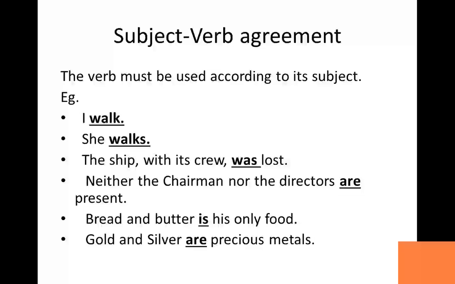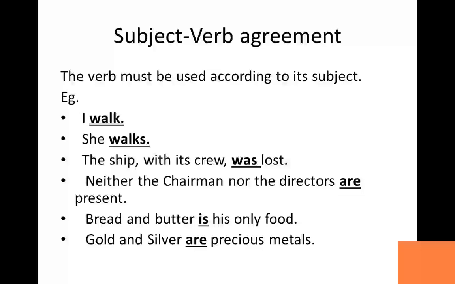Bread and butter is his only food. Sometimes there are some groups of words which are usually taken as one, like bread and butter. So over here we have used it as a singular. Taking it as a singular, we have used is over here.